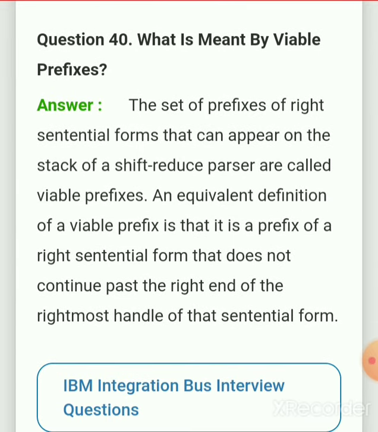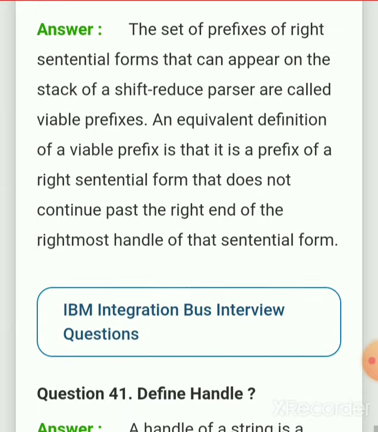What is meant by viable prefix? The set of prefixes of right sentential forms that can appear on the stack of a shift-reduce parser are called viable prefixes. An equivalent definition of a viable prefix is that it is a prefix of a right sentential form that does not continue past the right end of the rightmost handle of that sentential form.